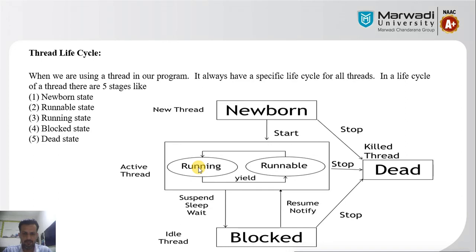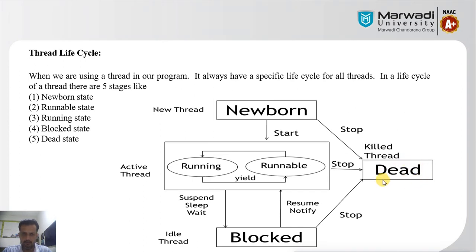And if the thread is blocked, then we consider this third case. What is the blocked state? If there is no processor available, or if time has expired, at that time the thread goes into an idle situation. That means the thread will not execute its task. After the blocked state, you can stop the thread. When you stop the thread, it will be in the dead state.